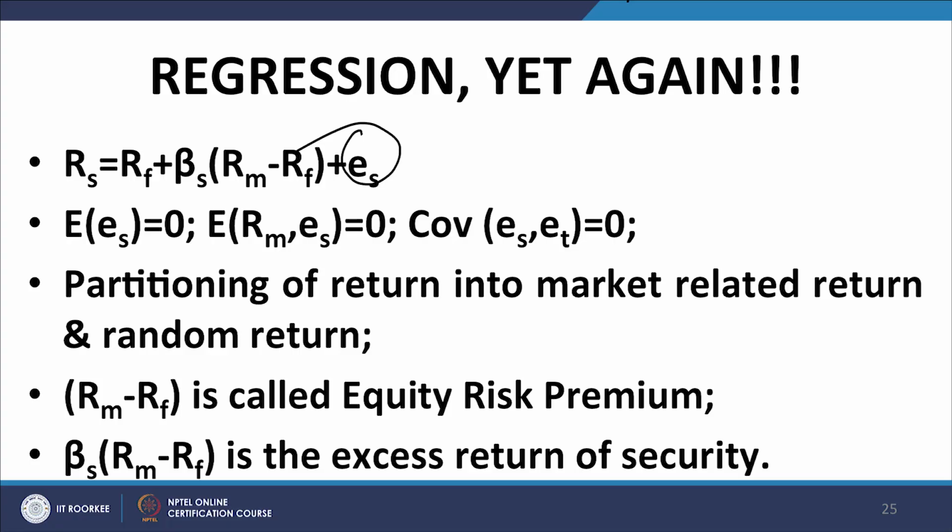The actual return, of course, can vary around that expected return, as we have in a regression equation with a certain random component, which is represented by this expression E I. The spontaneous return will not invariably fit into the CAPM equation, and will have a random component, which is represented by E I.